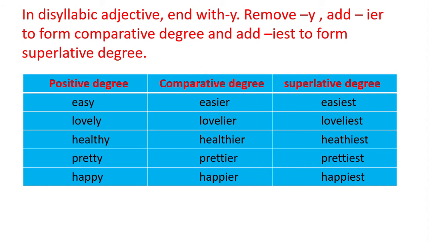Remove the y and add ier to form the comparative degree, easier. Remove y and add iest to form the superlative degree, easiest. Other examples: lovely, lovelier, loveliest. Healthy, healthier, healthiest. Petty, pettier, pettiest. Happy, happier, happiest.